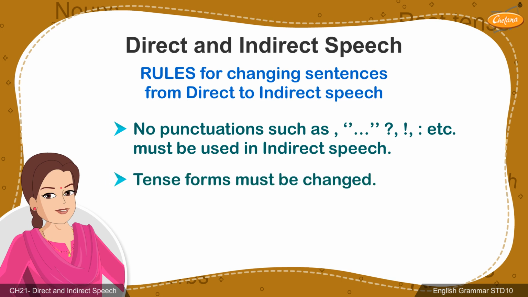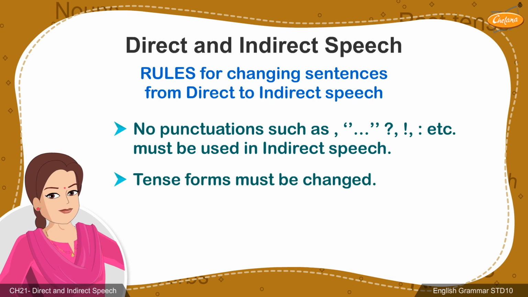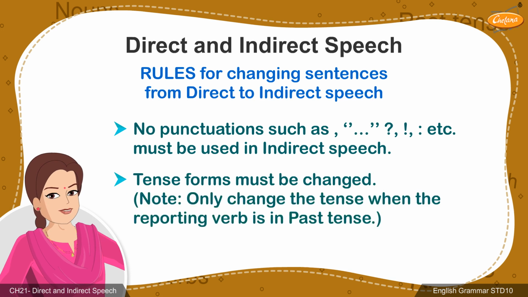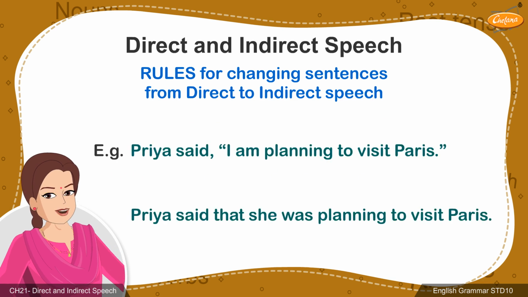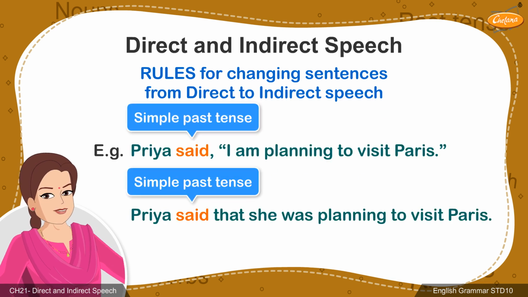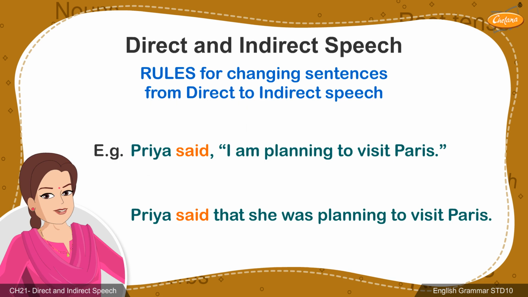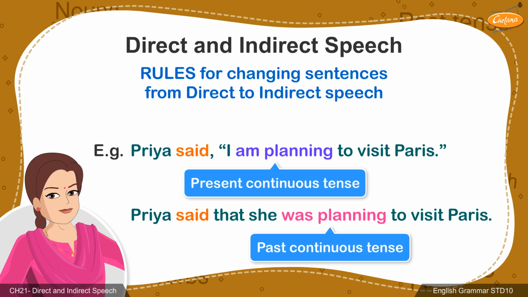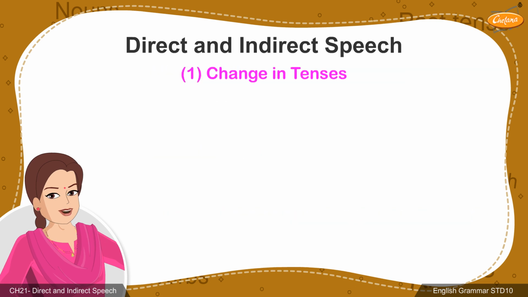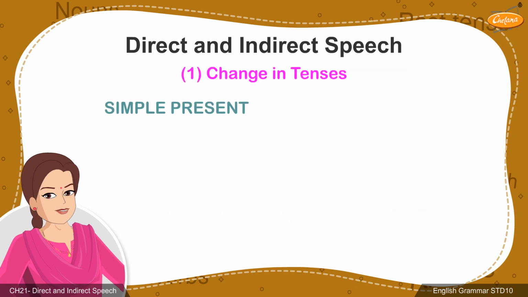The tense forms of the verbs must be changed while changing the sentence from direct to indirect speech. However, these changes will only take place when the tense of the reporting verb is in past tense. In the given example, since said is used as the reporting verb, the tense of the verb am planning is changed to was planning. Tenses of verbs must be changed accordingly.